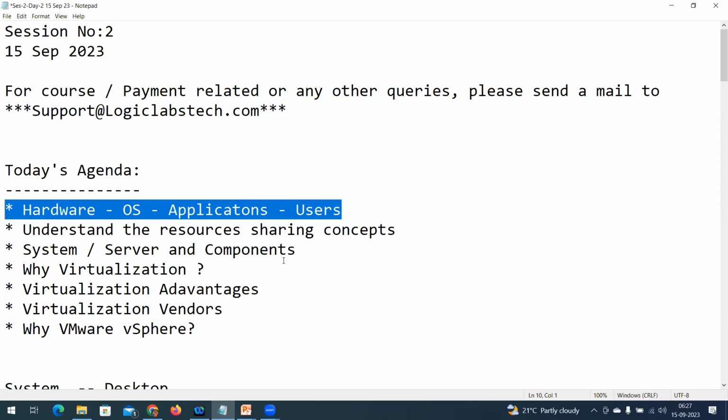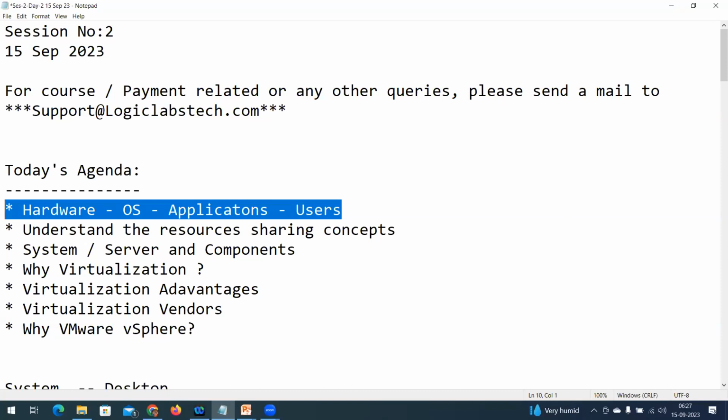For example, in a traditional environment in earlier days, whatever the application to host, they would purchase the respective hardware. They place the order, the hardware comes, and then we install the operating system, configure it and deliver it to the respective application and user to access. For example, there are 100 applications in my organization, so I am going to purchase 100 systems. This is where virtualization comes into the picture.